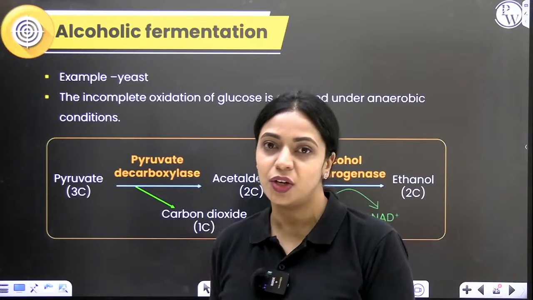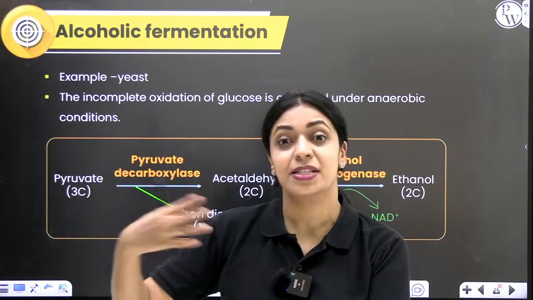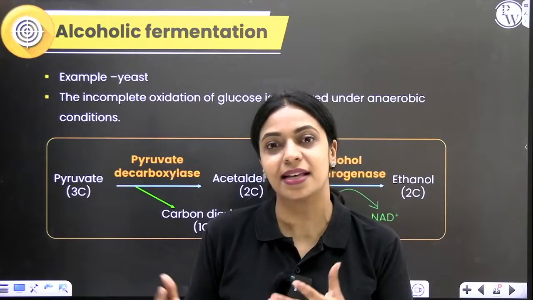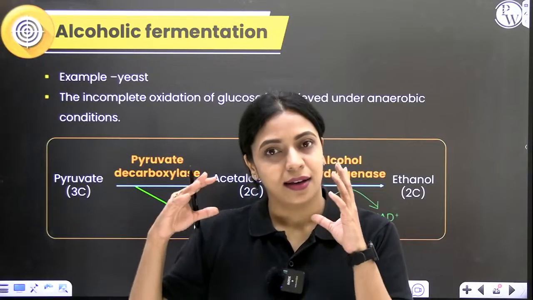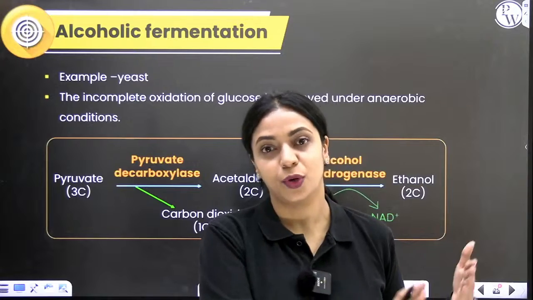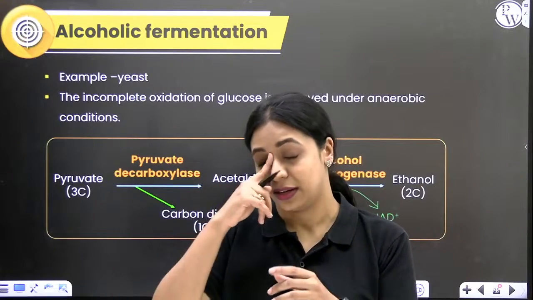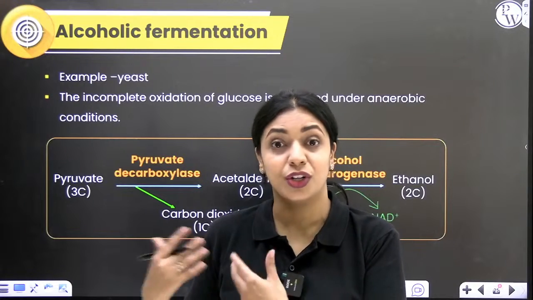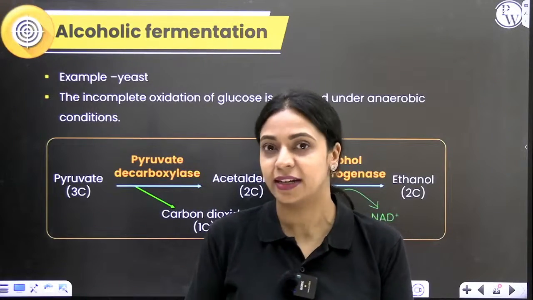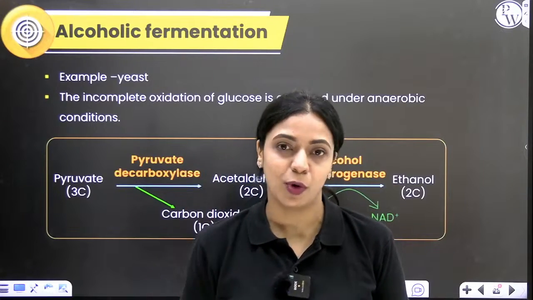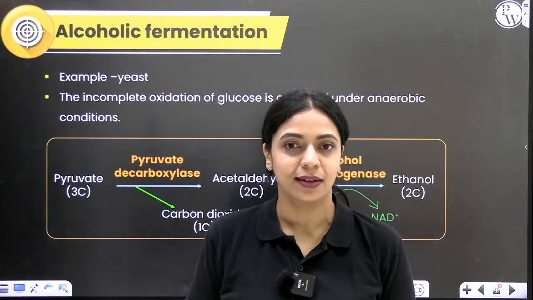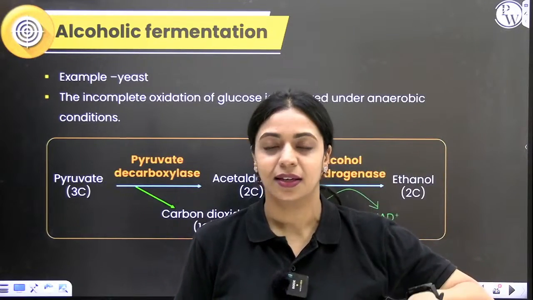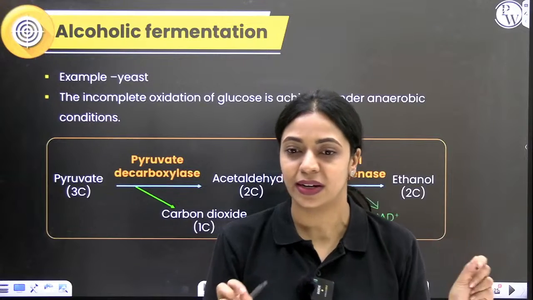Very similarly, even during glycolysis, there is some ATP synthesis and there is some ATP utilization. Totally, however much ATP is synthesized, that is your gross ATP gain. There will be some ATP used up, utilized also. From that gross, however much is utilized, if you subtract it, what you get as a result will be your net ATP gain. So totally there are 4 ATP molecules formed in the second half of the cycle. That is your gross ATP gain. In the first 5 steps, 2 ATP are utilized. So 4 minus 2 is 2, that is your net ATP gain.